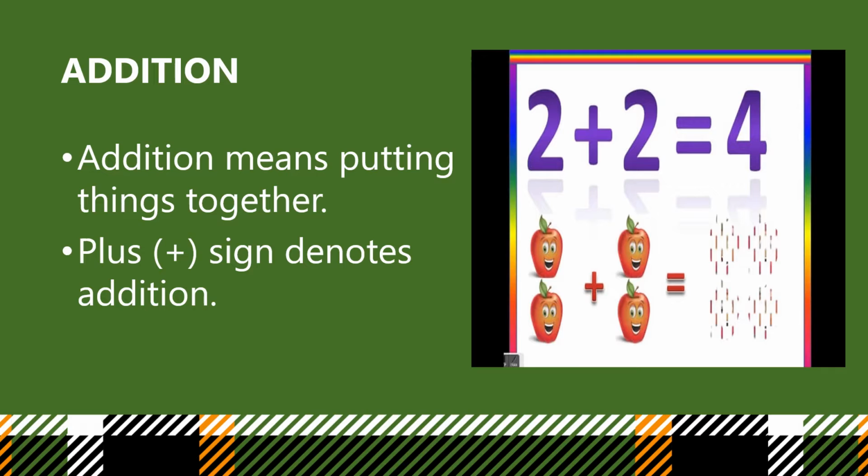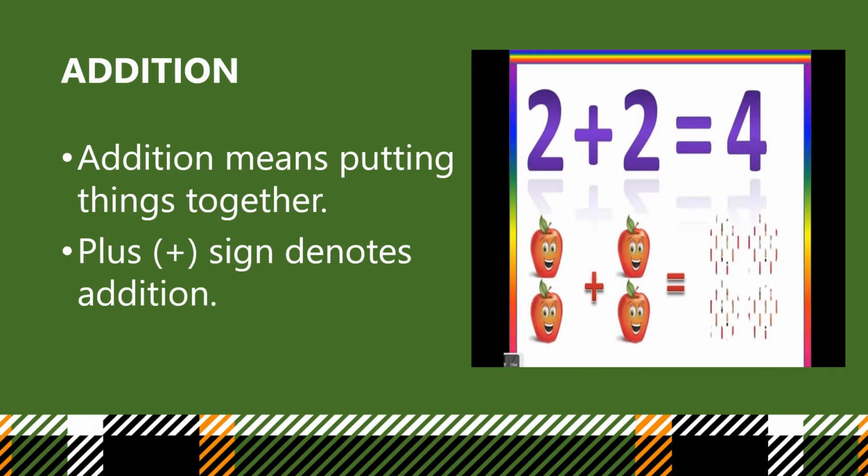Let us recall what is addition. For learning addition story sums, we should have the knowledge of addition, or how to add numbers. Addition means putting things together. When some things are given to you and you put them together, that is known as addition.